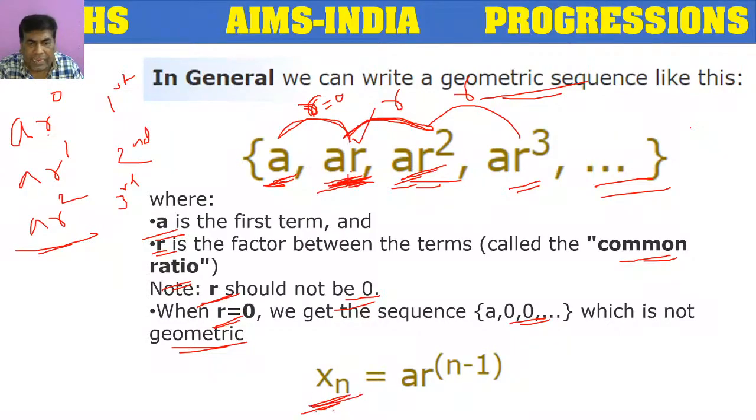In the same way, in the nth term, what will we have? In the first term the exponent is 0, in the second term the exponent is 1, in the third term the exponent is 2. In the nth term, what will be the exponent? 1 less than n, that is n minus 1. So AR to the power of n minus 1 is the nth term of the geometric sequence.